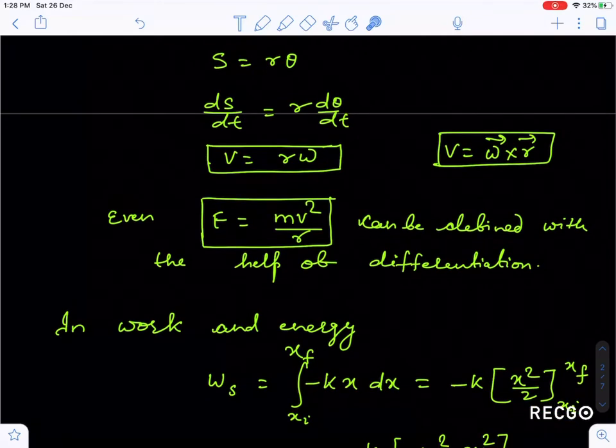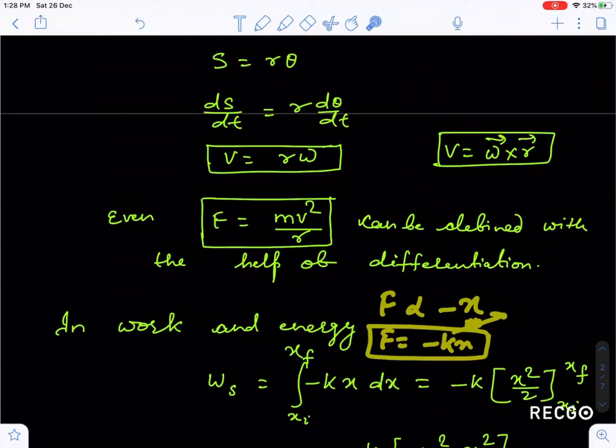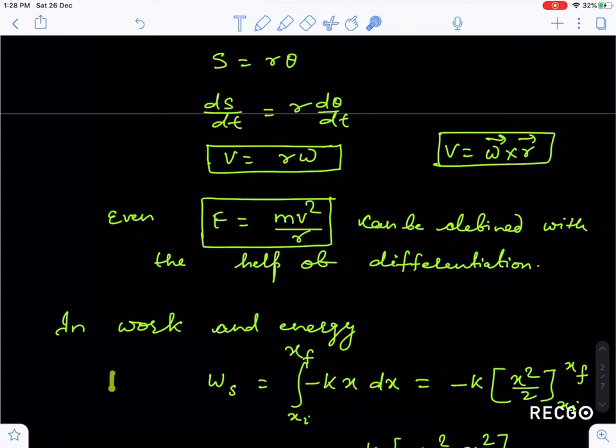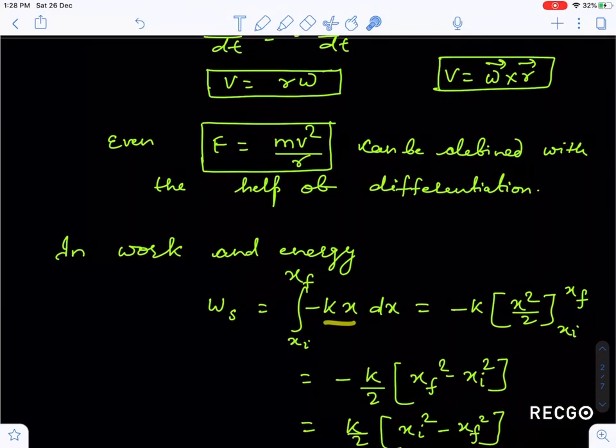See how, guys. You know that Hooke said F is proportional to minus x, where x is the compression or elongation in the spring, and the proportionality constant is k, which is known as force constant or spring constant. So work is the integration of Fx dx, that is minus kx into dx.